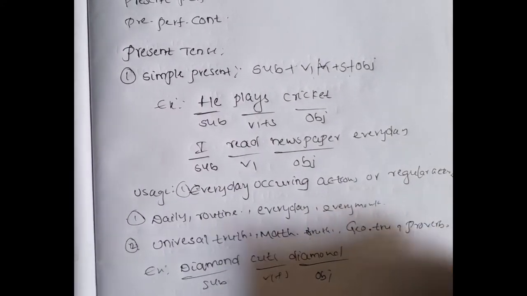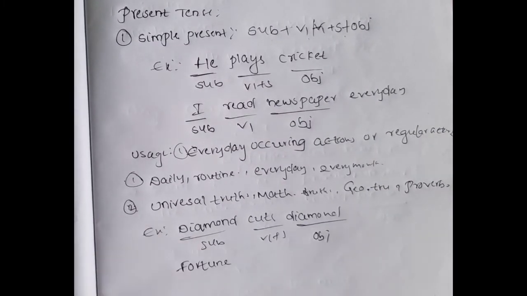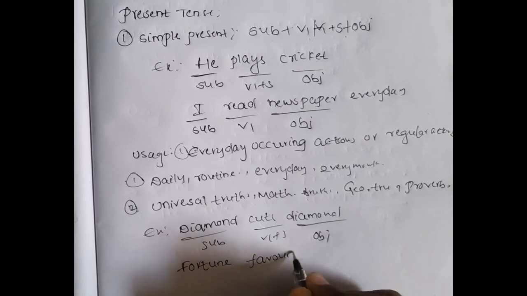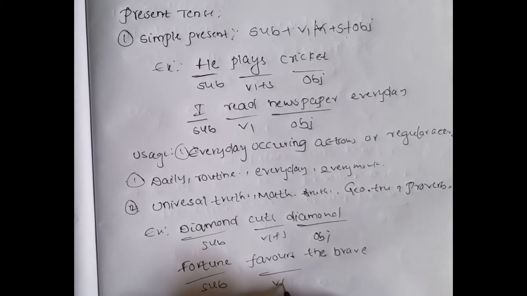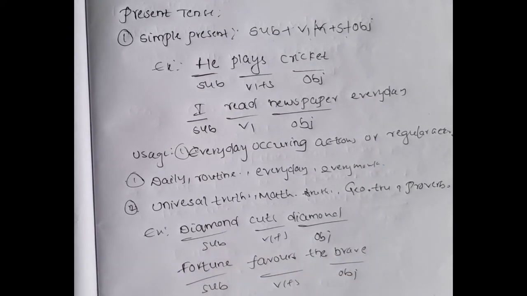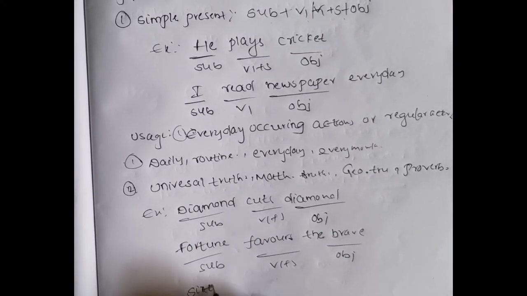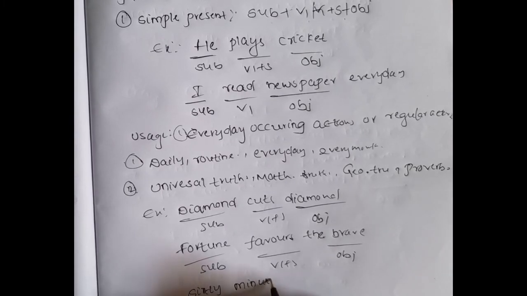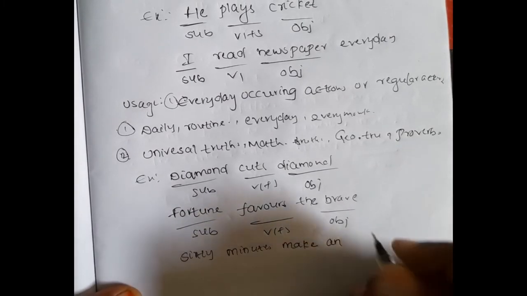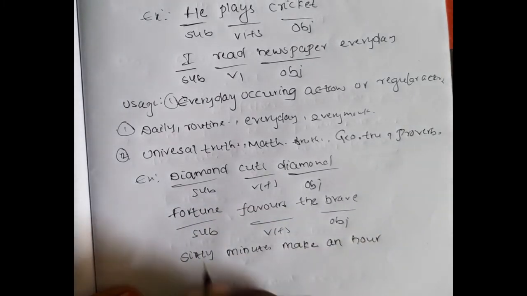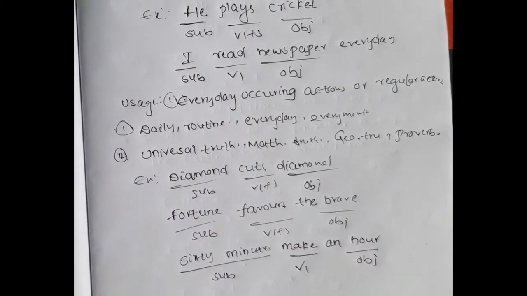Proverbs also. Let's see a proverb: fortune favors the brave. Subject, V1 plus S, object. Now let's see a mathematical truth: 60 minutes make an hour. This is a mathematical truth, right? Subject, V1, object.